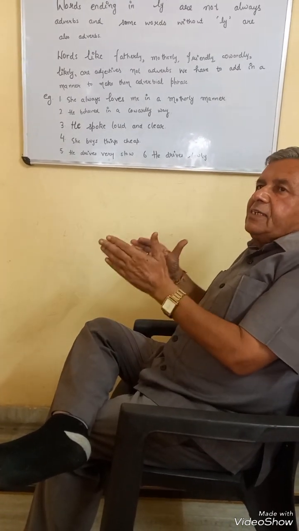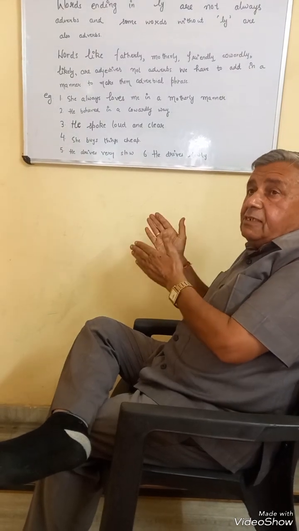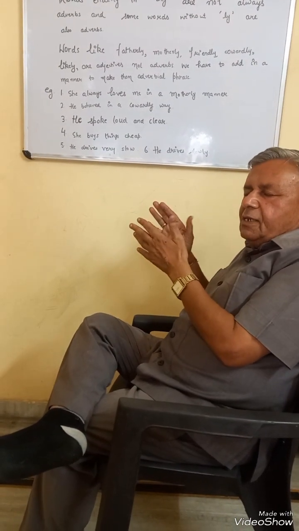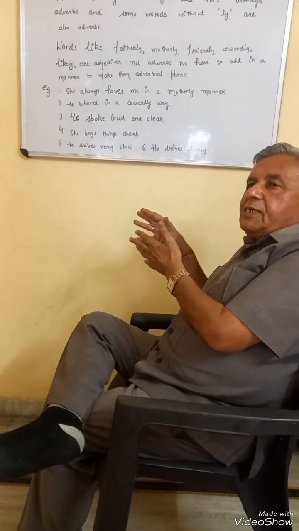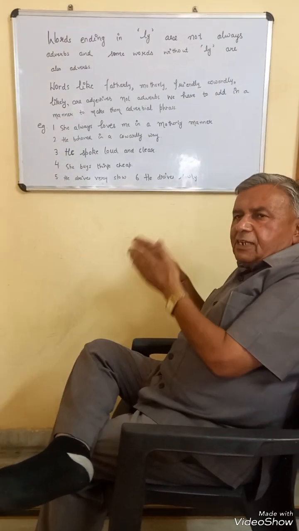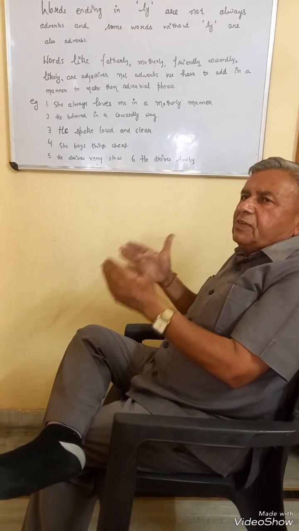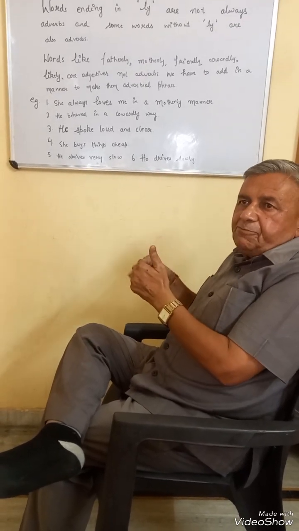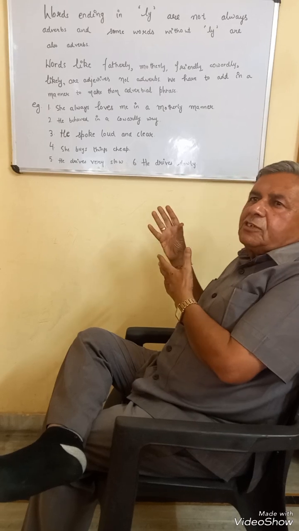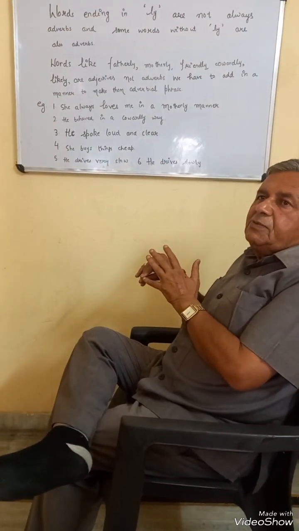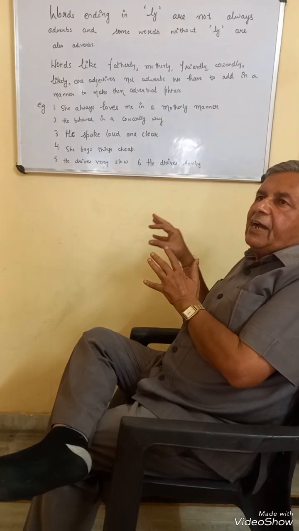For instance, healthy, healthier, healthily; for example, slow, slowly; or beautiful, beautifully; extreme, extremely. So generally adjectives change into adverbs with the use of ly after them. But these are exceptions to this rule, and here we can use the adjective as an adverb without adding ly after them.